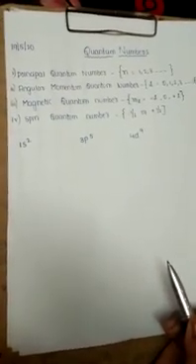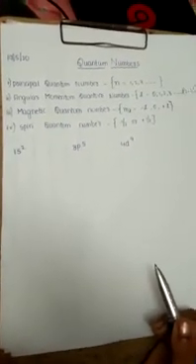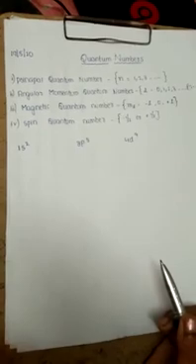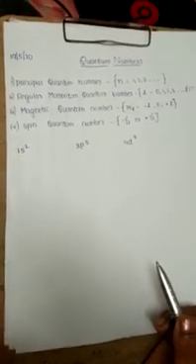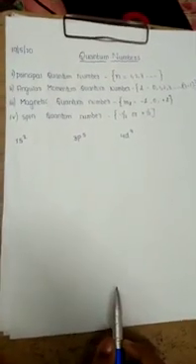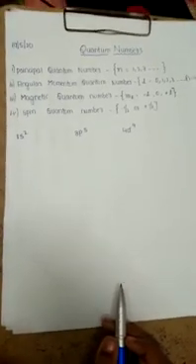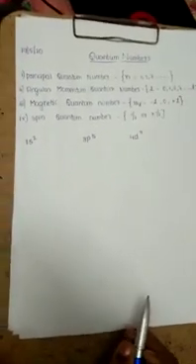Moving to the next, the angular momentum quantum number. This represents the shape of an orbital, whether it is a sphere, dumbbell shape or double dumbbell shape. It is represented by the letter L and it has values starting from 0 up to n minus 1.